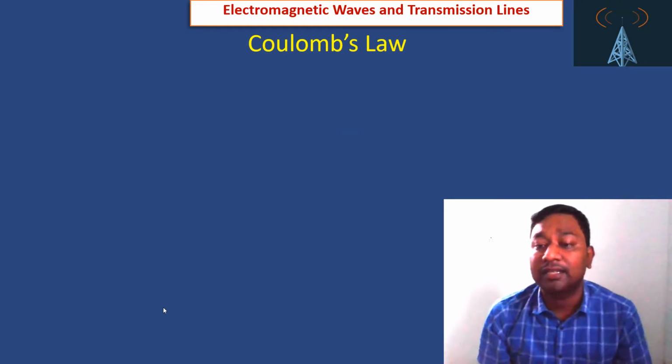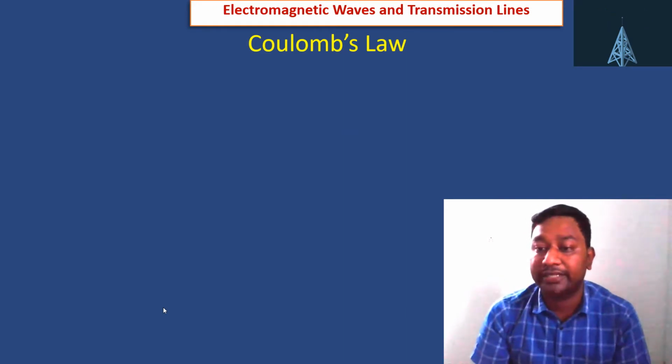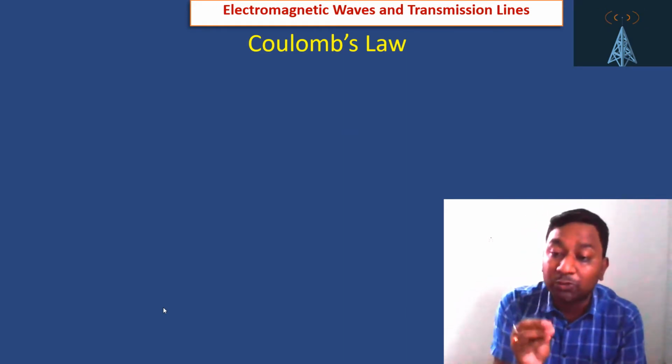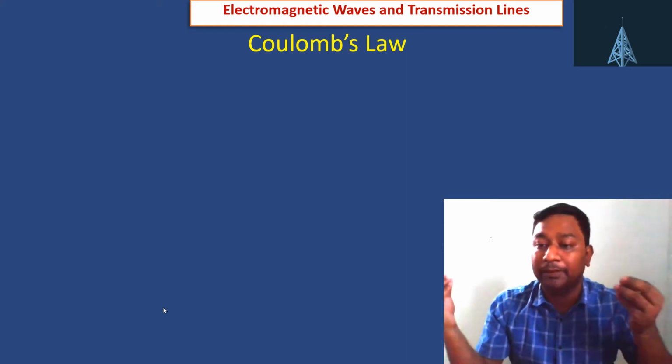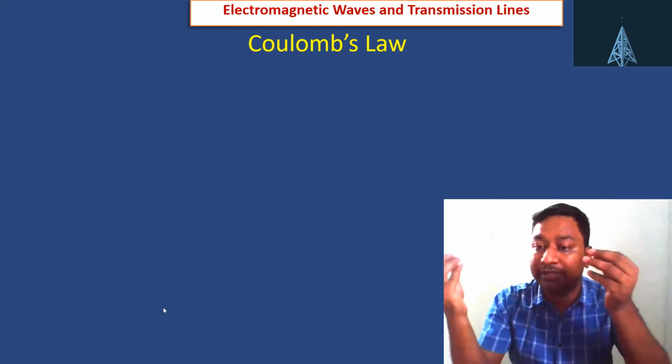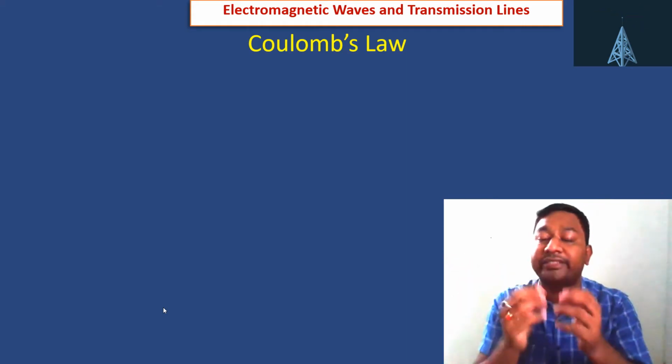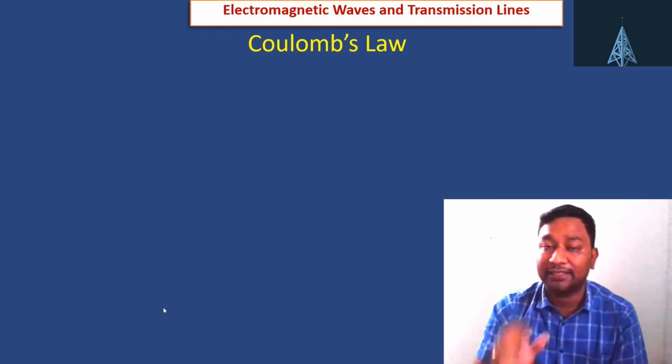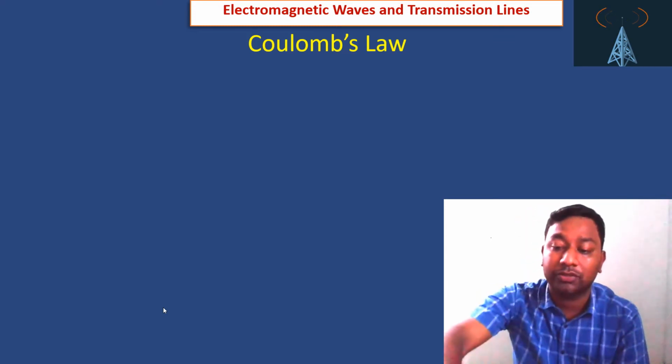Now we will discuss static charges. Whenever there are two static charges, Q1 and Q2, there is some force between them. That force is defined by Coulomb's law.